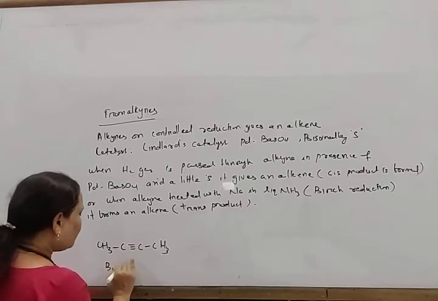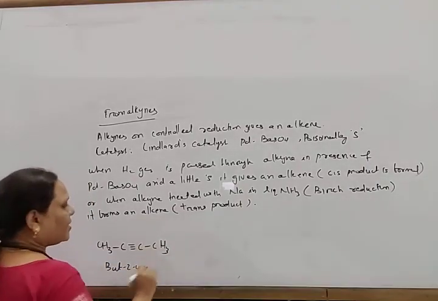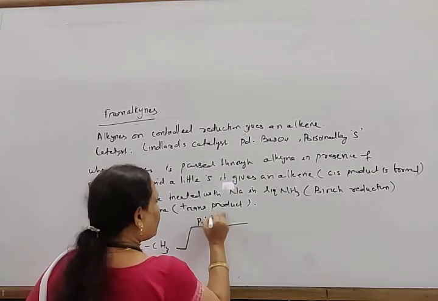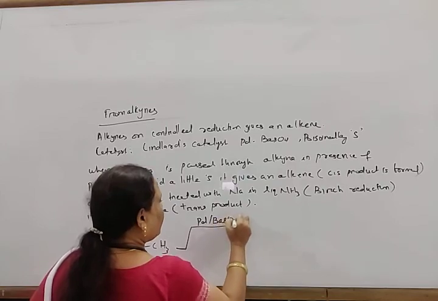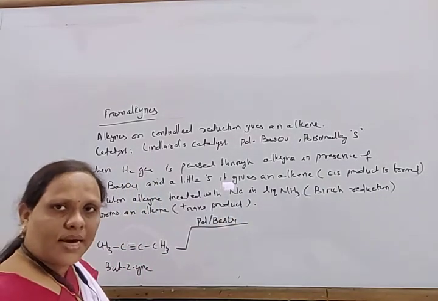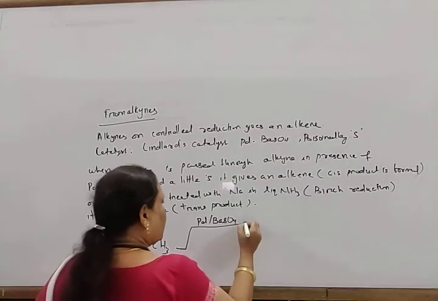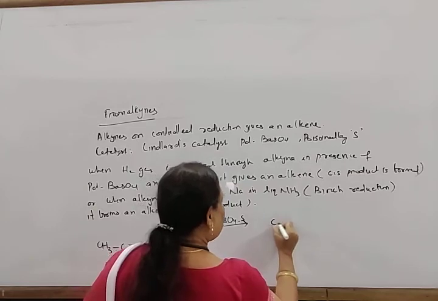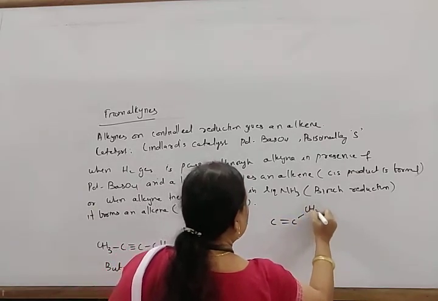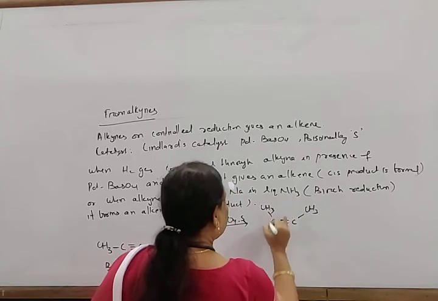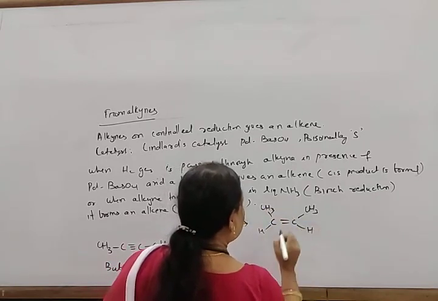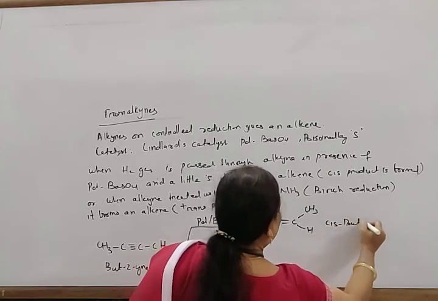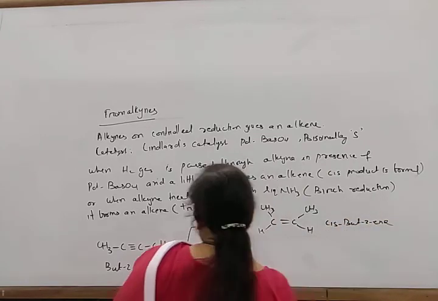That is but-2-yne, and when this is treated with palladium, barium sulfate, in some cases a little calcium carbonate or carbon is also used, and a little sulfur, it gives C double bond C, here CH3, CH3, H, that is cis-but-2-ene.